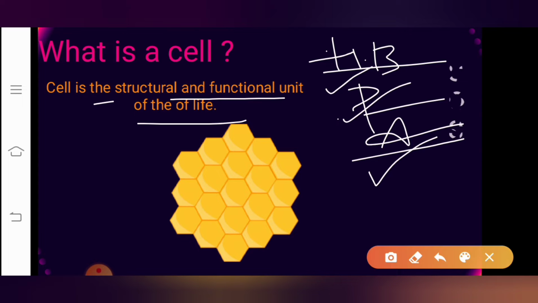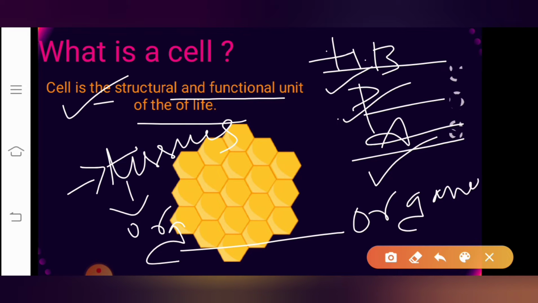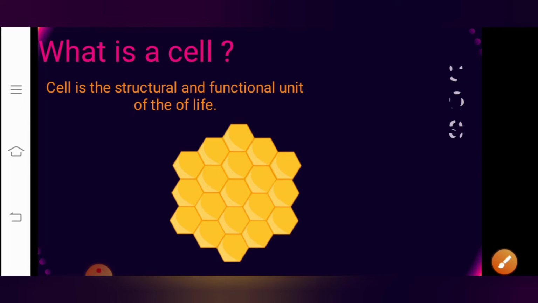The basic structure of the living organisms, the living organisms are basically made up of cells. And so many cells together they combine to form the structure of the human beings. It is not just the cells, finally all the cells together combine to form tissues. They form tissues and tissues combine to form organs. And organs together form an organism. This you will be learning in the further classes. But for now you understand what is cell. Correct? So the whole living organism system is made up of cell.